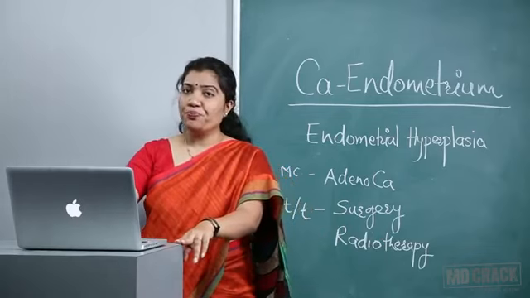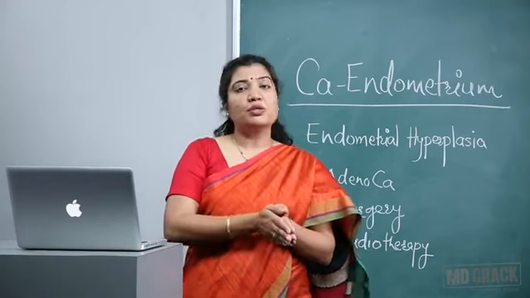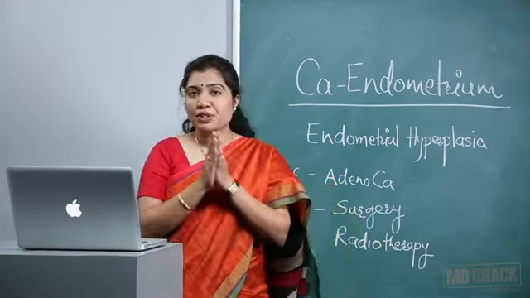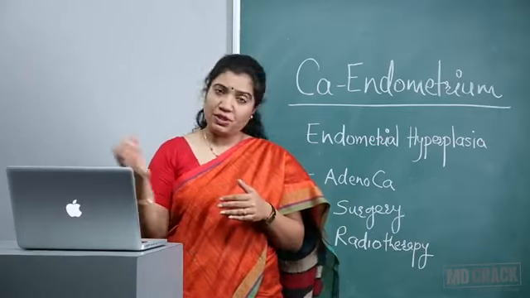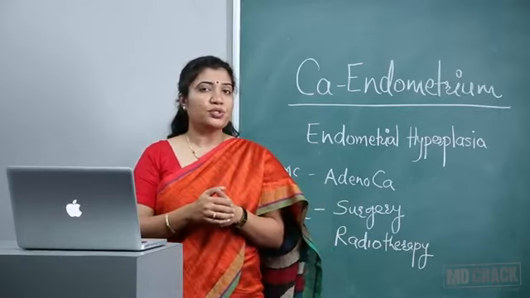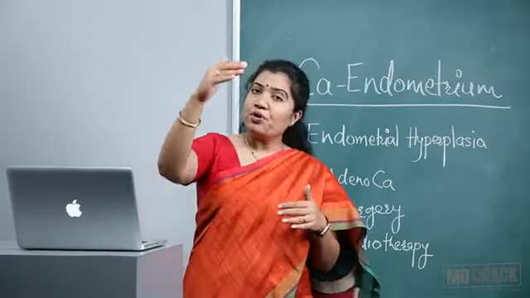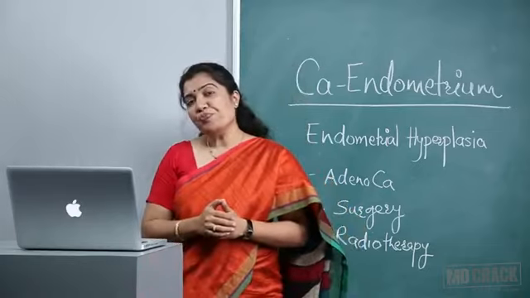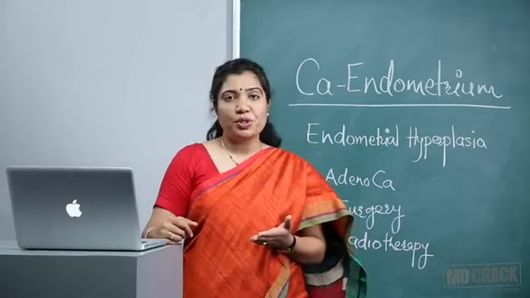What is the etiology? Whenever there is exposure of the uterine endometrium to unopposed estrogen, that will lead to growth of the endometrium. Estrogen acts on the endometrium, proliferation, leads to hyperplasia and then to cancer endometrium.